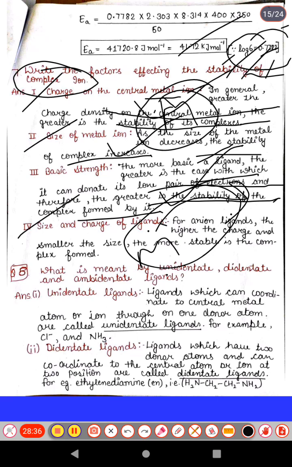And next is the size and charge of ligand. For the anionic ligand, the higher the charge and the smaller the size, the more stable is the complex formed. So these are the factors affecting the stability of the complex ion.